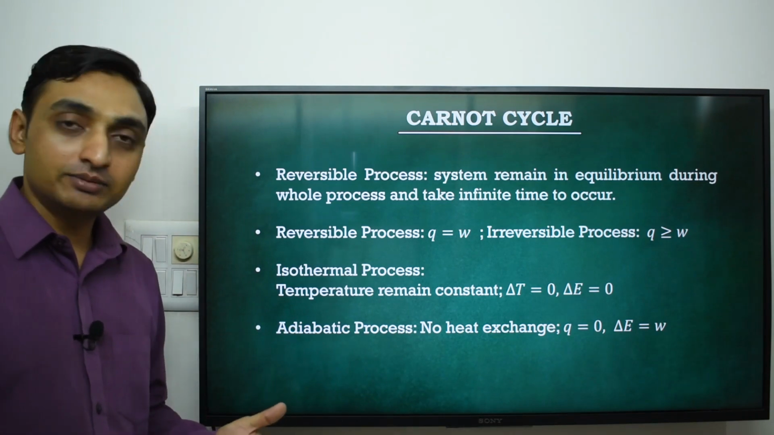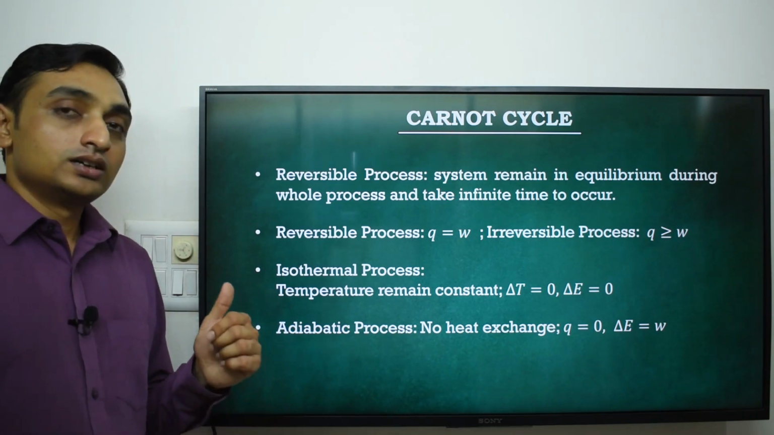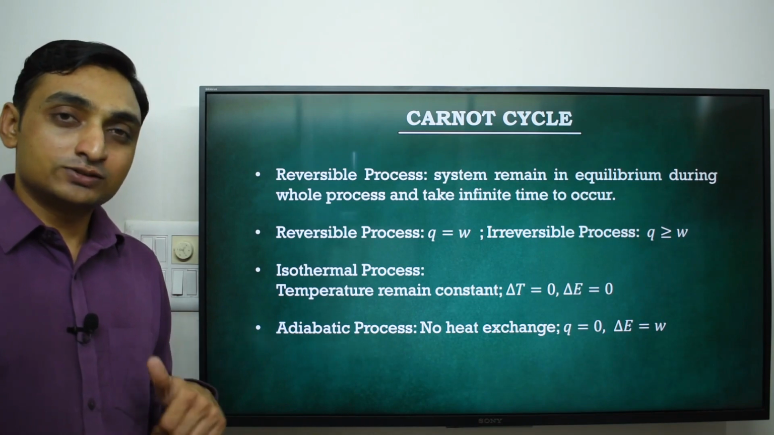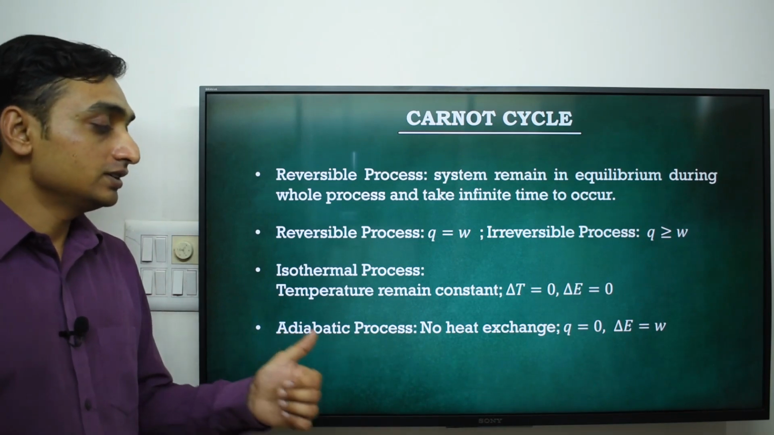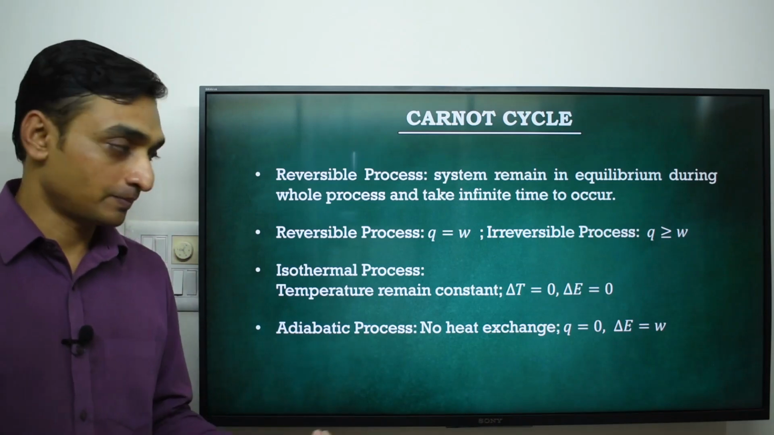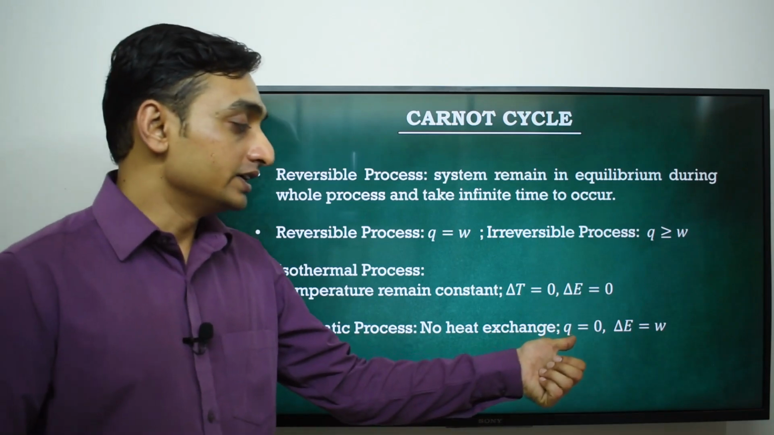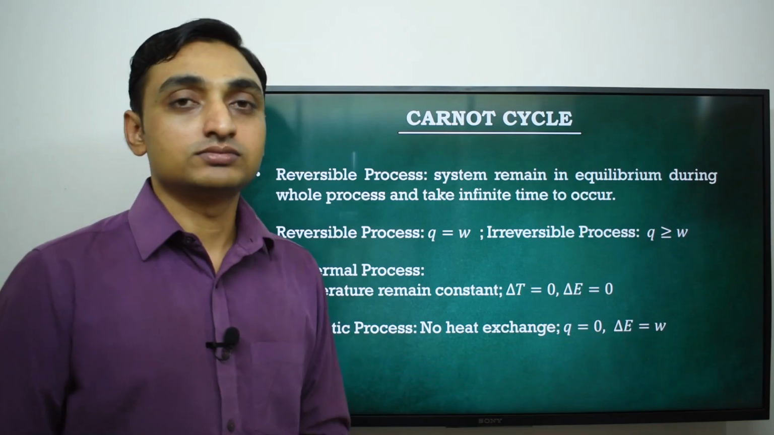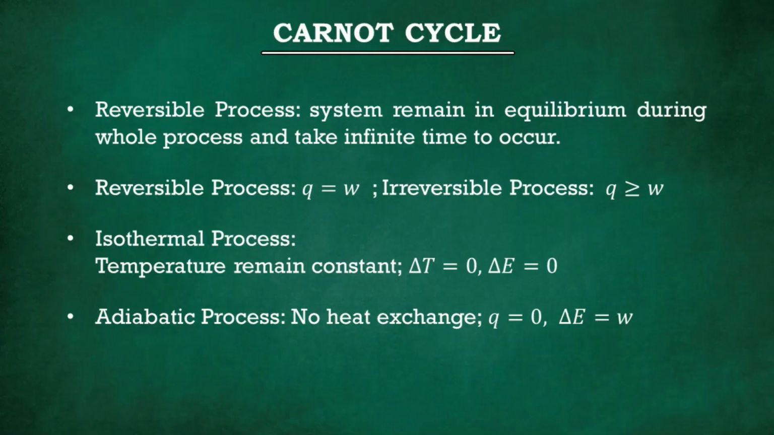Next is the adiabatic process. A process is said to be adiabatic if there is no heat exchange during the process. That's why the heat exchange becomes 0. So for this type of process, the system does work by utilizing its internal energy.